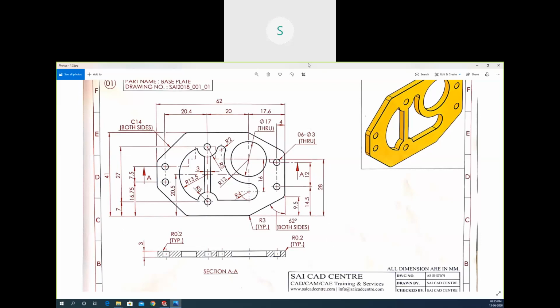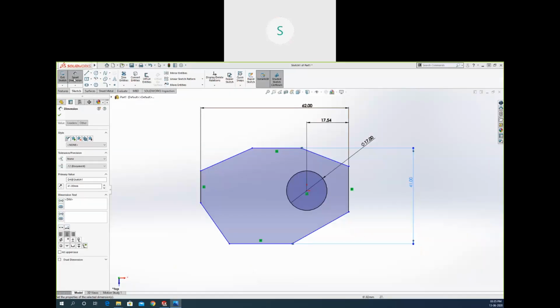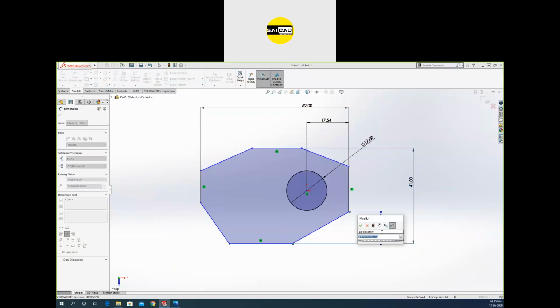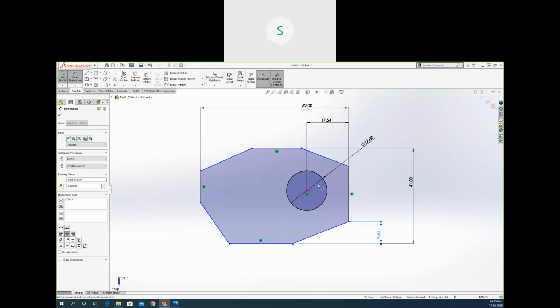So just start with that. This point has a gap from here that will be 9.5. Okay, and we will create this object to be mirror. We will create the similar dimensions from there.